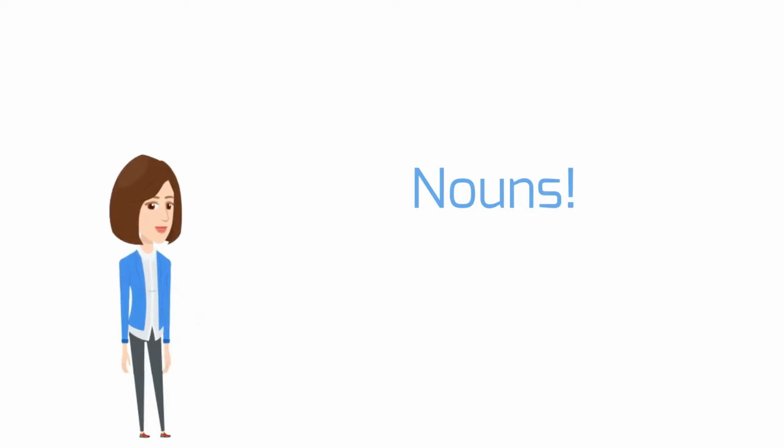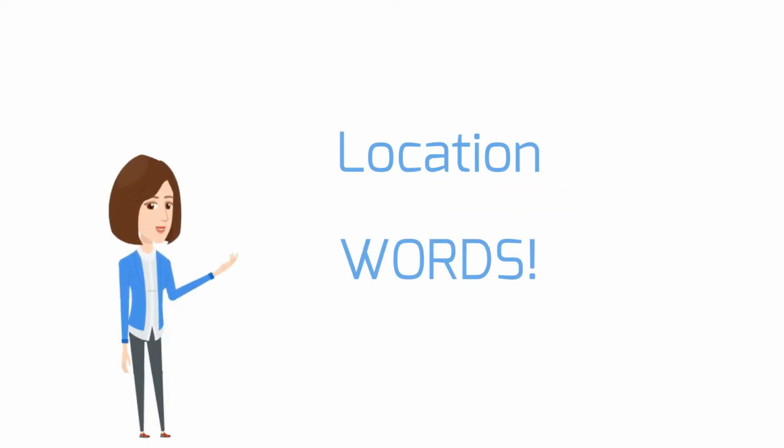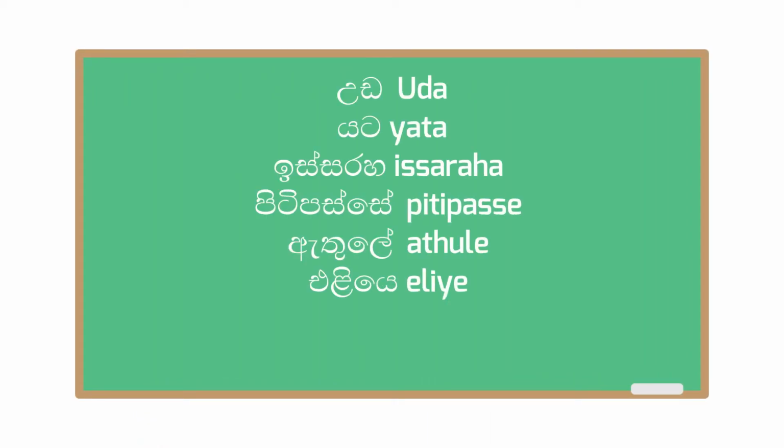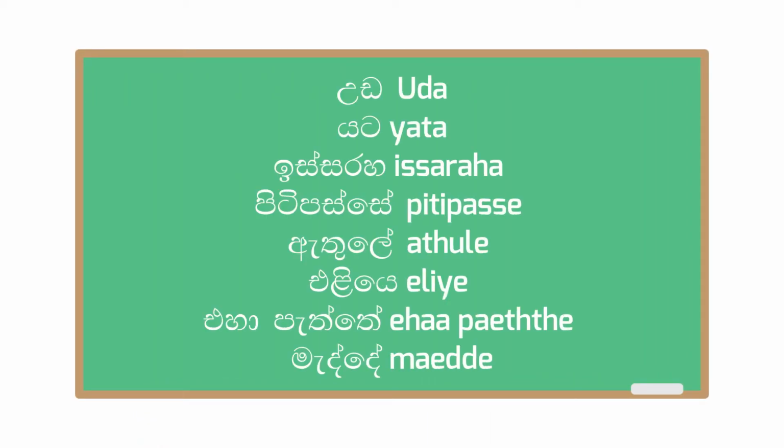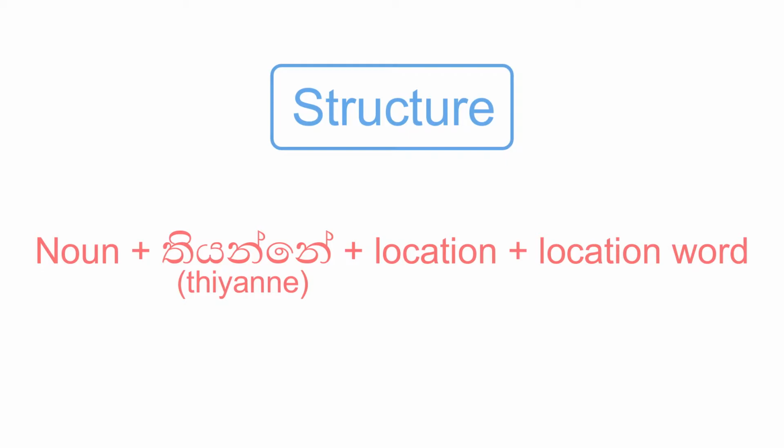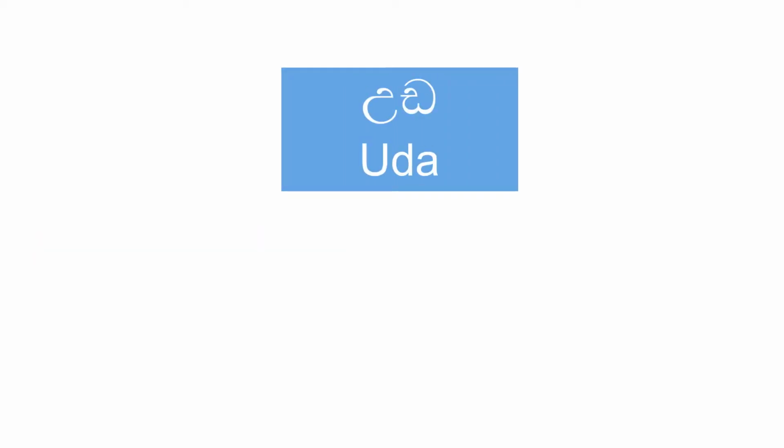In the last lesson, you learned some nouns. So let's see how to use those words with some location words. In this lesson, you are going to learn these 8 location words. The structure to use most of the location words is like this. First, the noun, then the word thiyanne, and then the place where it locates, and finally the location word. Now let's look at the first location word, udda.